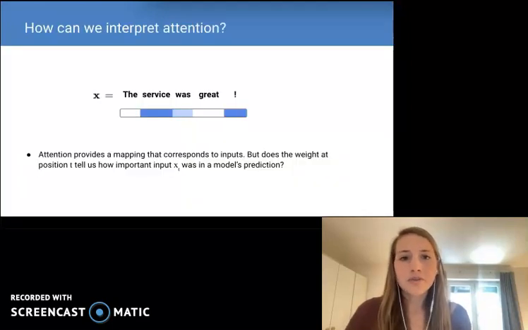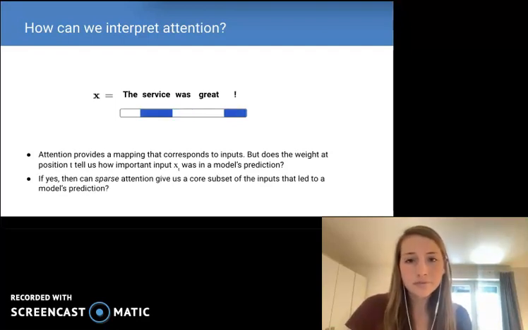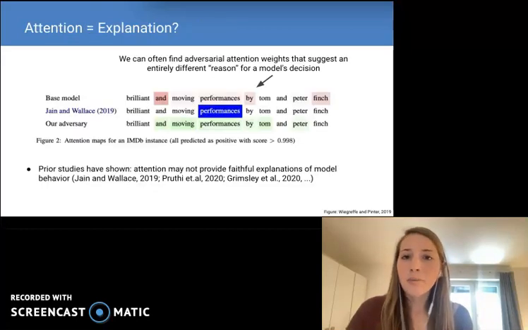We see that attention provides a mapping, and that this mapping shares indices with our inputs. But does the weight at position t tell us how important the input at position t was in a model's prediction? And if yes, then can sparse attention give us a core subset of the inputs that led to a model's prediction? Now, prior works have assumed that the answer to both of these questions was yes.